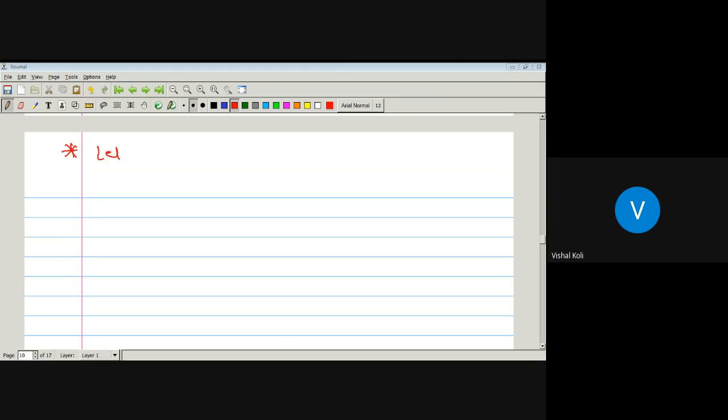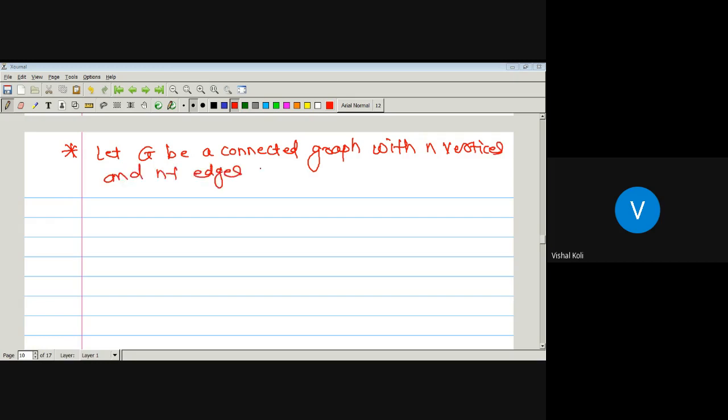Let G be a tree. Sorry, G just be there. Actually, if there is a tree, then we can denote it by T. Okay, one more theorem is there. Let G be a connected graph with n vertices and n minus 1 edges, then G is a tree. Okay, so what is given here?